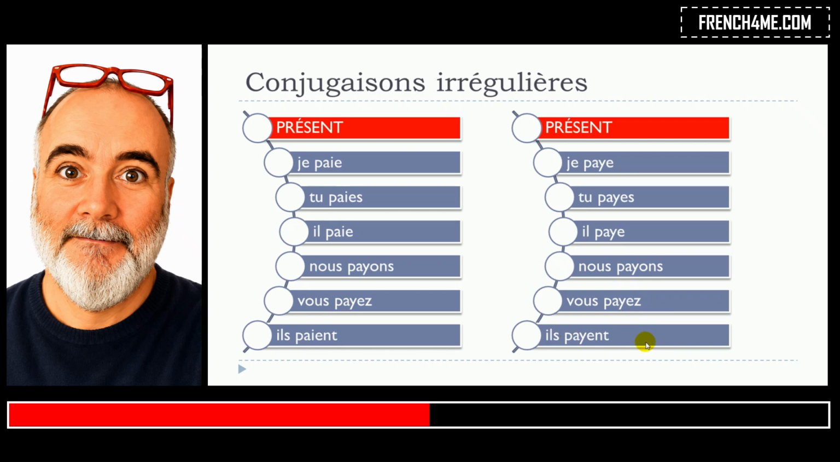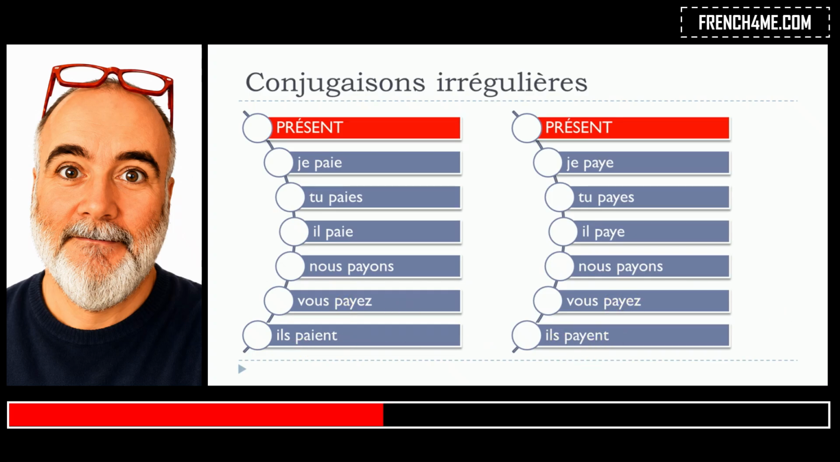In that case it's quite funny because we tend to make the difference maybe in pronunciation. Between je paie and then some people can pronounce je paye. Tu paies, tu payes, il paie, il paye. Here it's the same. Nous payons, vous payez, ils paient, and then ils payent.